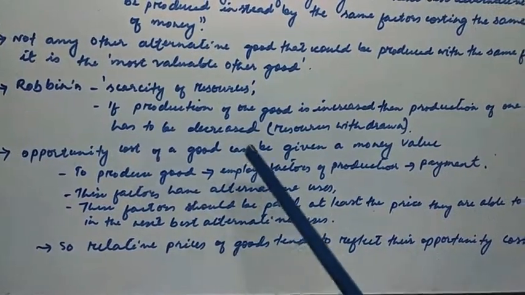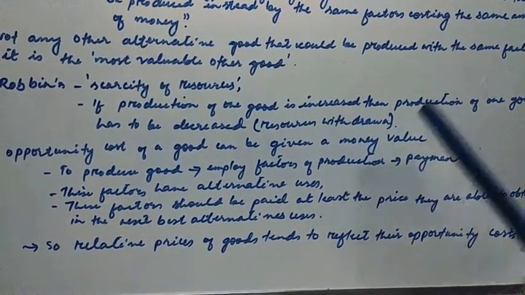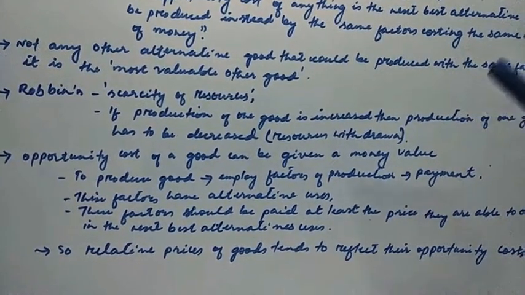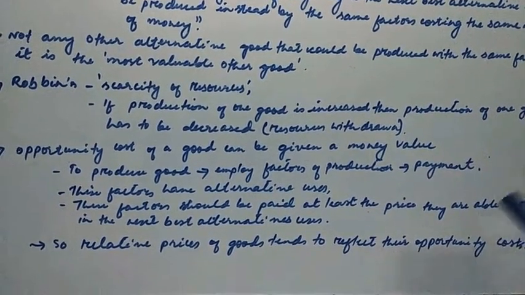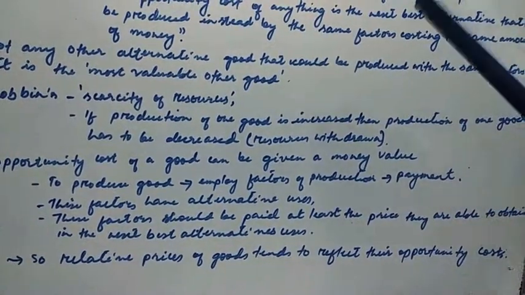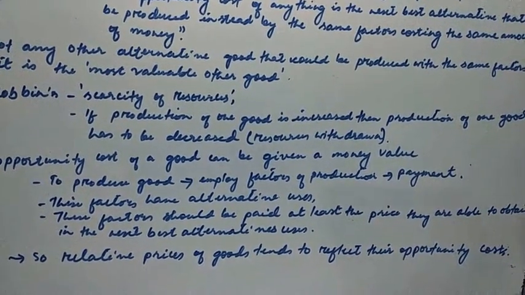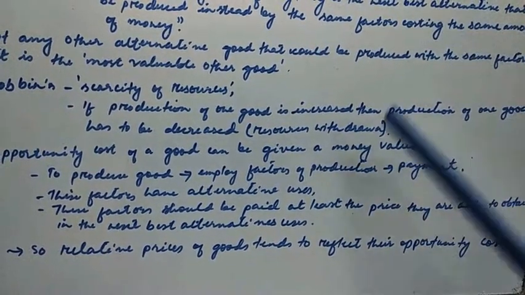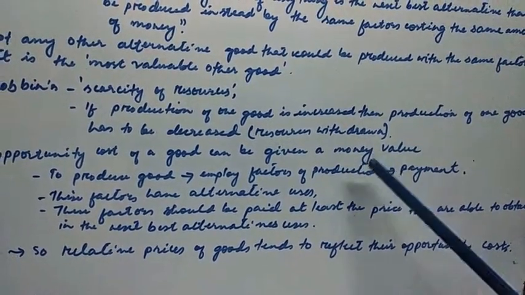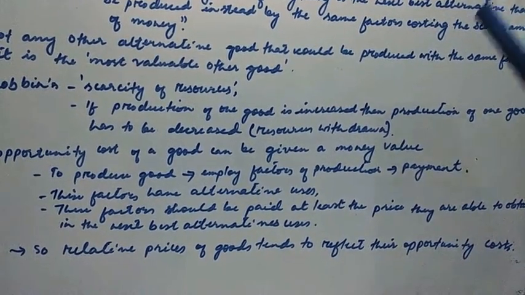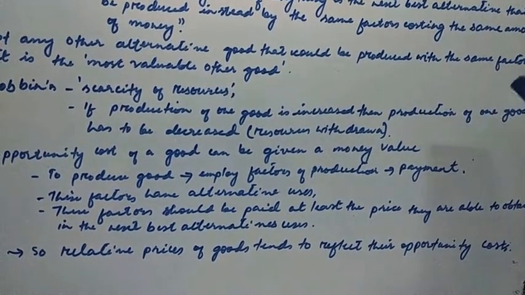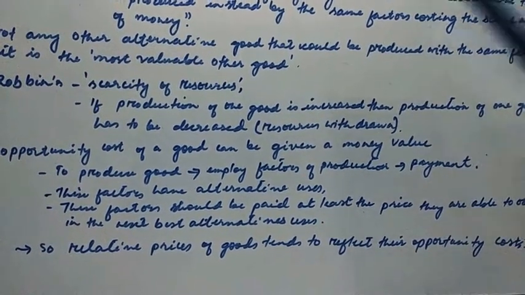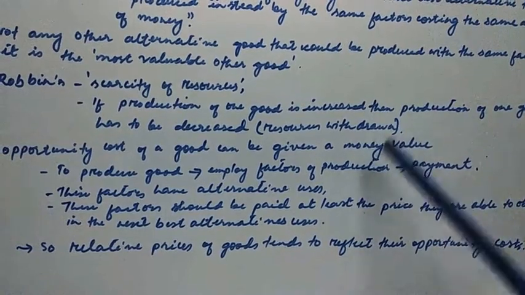The opportunity cost of a good can be given a monetary value. Why? Because suppose you are a producer and you want to produce a commodity. What do you do? You employ factors of production such as land, labor, capital, and all those things. And for that, you have to give them payment in the form of wages, interest, profit, rent. So you have to pay for using these factors of production.